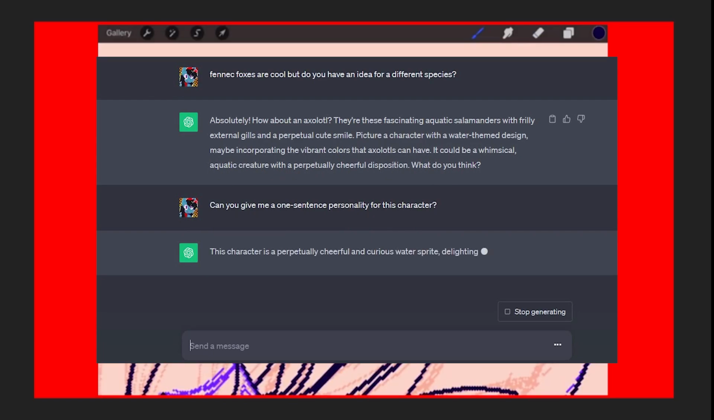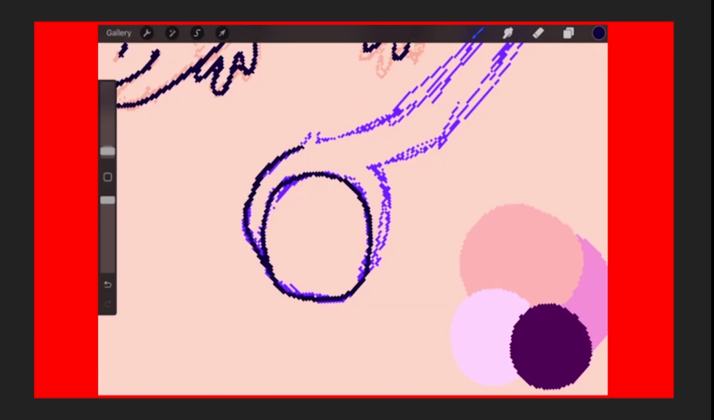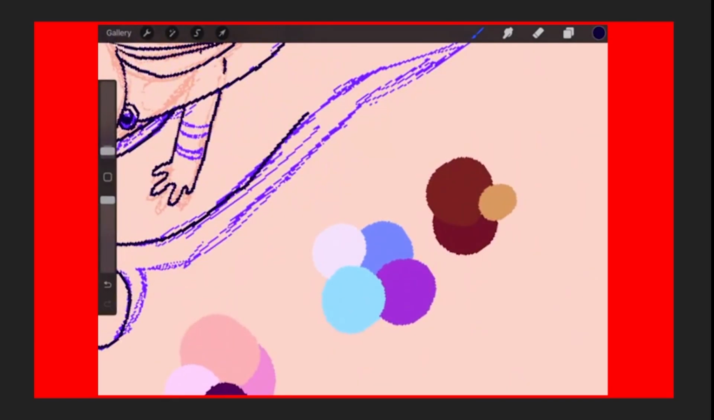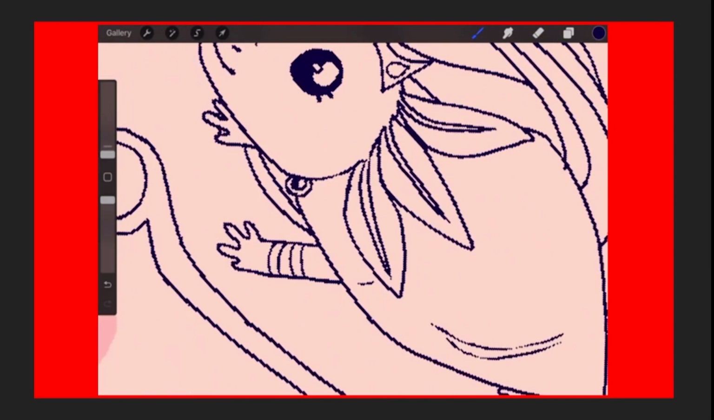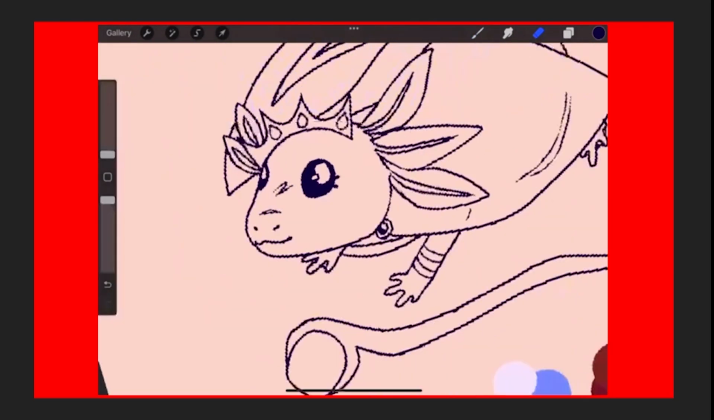I asked for a personality, and ChatGPT said, this character is a perpetually cheerful and curious water sprite, delighting in the wonders of the aquatic world and spreading joy with its whimsical and playful nature. What I gathered from that was that this axolotl character is just a little creature thing. It loves to explore and venture out into the universe or whatever.